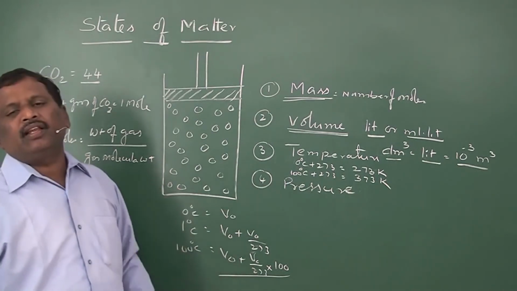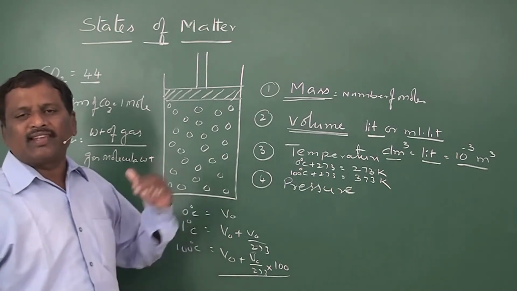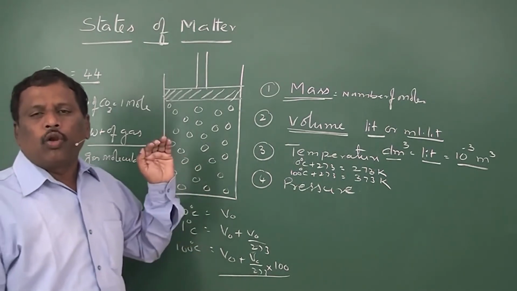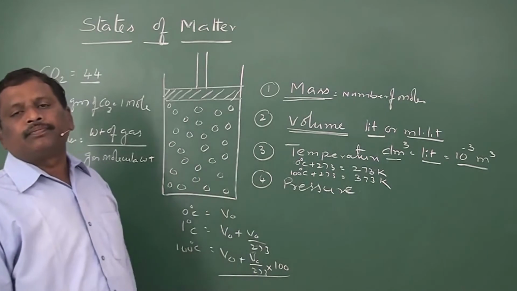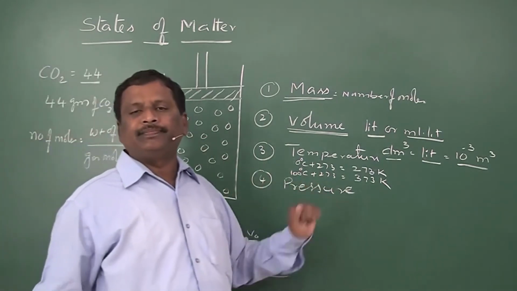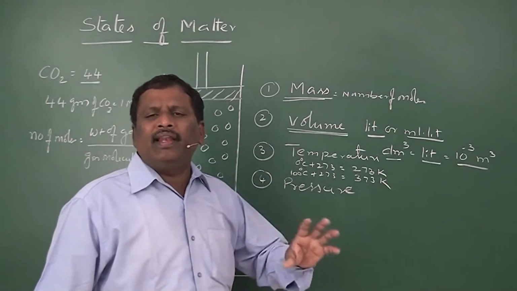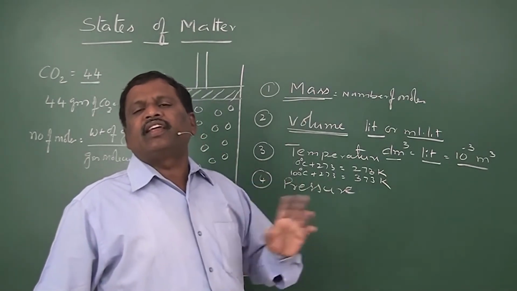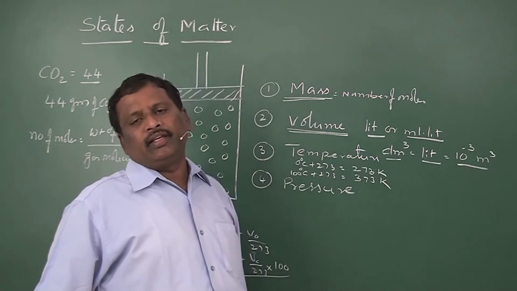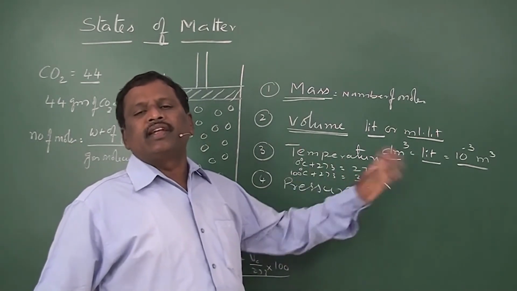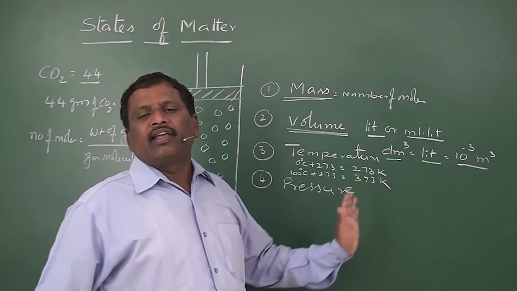When we are studying the gas laws or the gaseous state, the temperature of the gas should always be expressed in Kelvin scale only. It's almost equal to the centigrade scale, but numerically it differs by 273. By adding 273 to the centigrade scale, you get the Kelvin value.